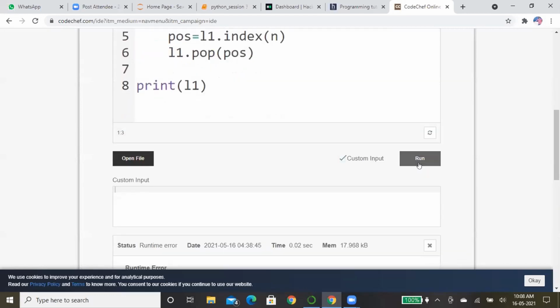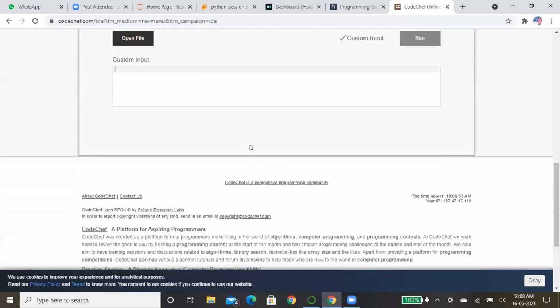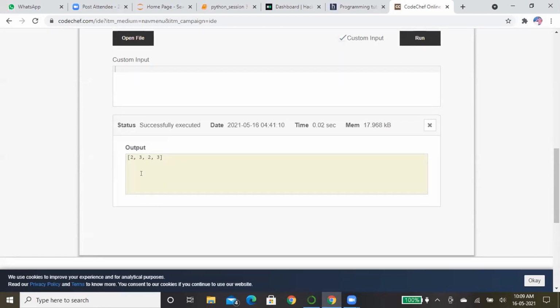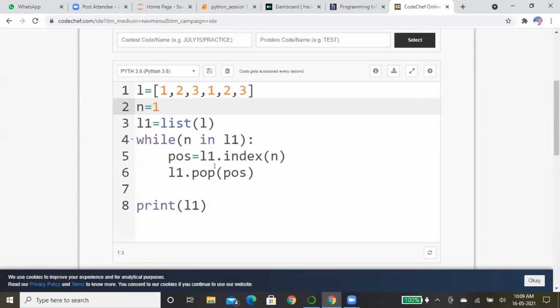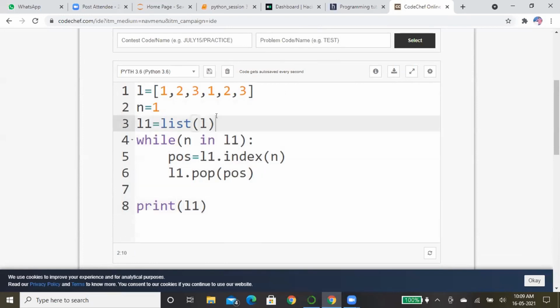Now we just run this program and check the answer. See, here 1 is removed from the list. Is it clear, students? There are a lot of techniques in programming. Actually this is programming logic. You will get this logic by practicing more on programming, and you will get more logics on how to make such differences.